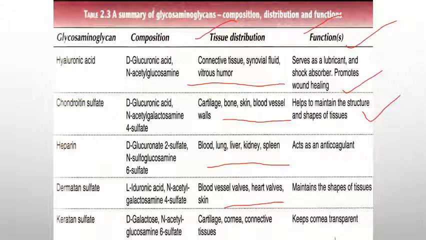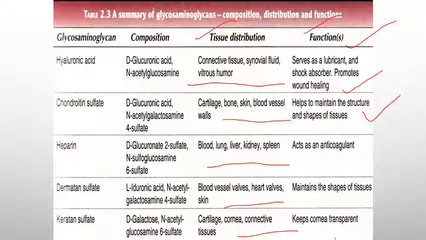Keratan sulfate, keras is a Greek word meaning horn. Why? Because it is mainly present in cartilage, cornea, connective tissue, etc. Remember, keratan sulfate does not have any uronic acid in its structure.